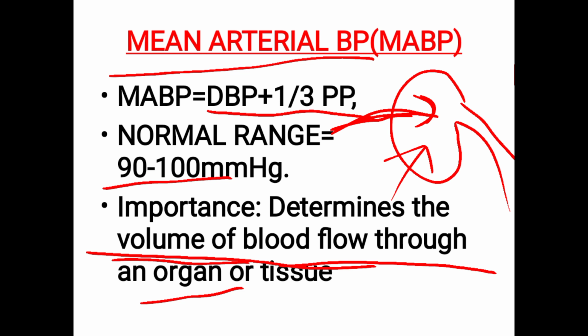So divide by 3, then add it to the diastolic BP. Understood? So mean arterial BP is very important, because any alteration in blood flow to the kidney or organ is because of alteration in mean arterial BP. So it will determine the volume of blood flow through an organ or a tissue.